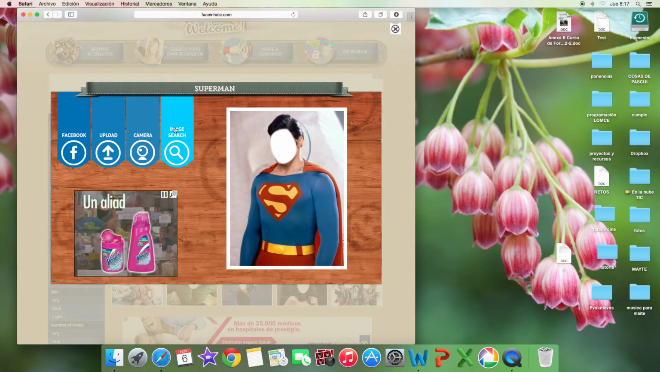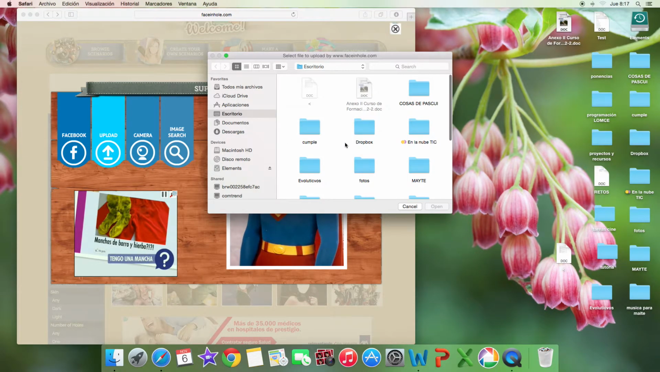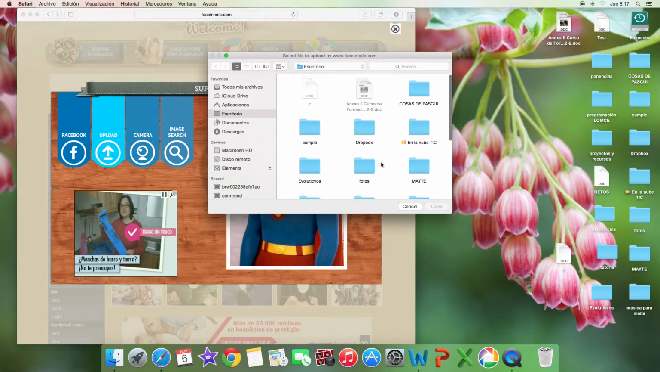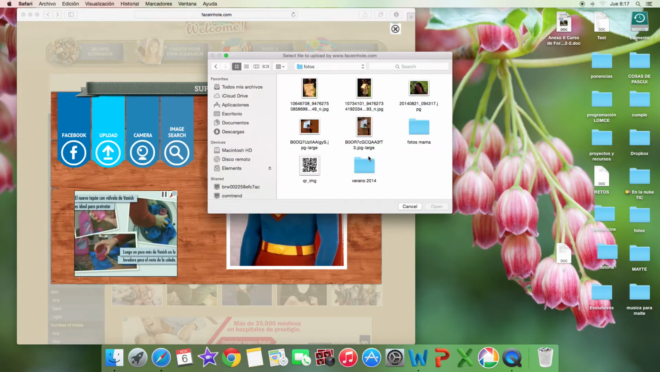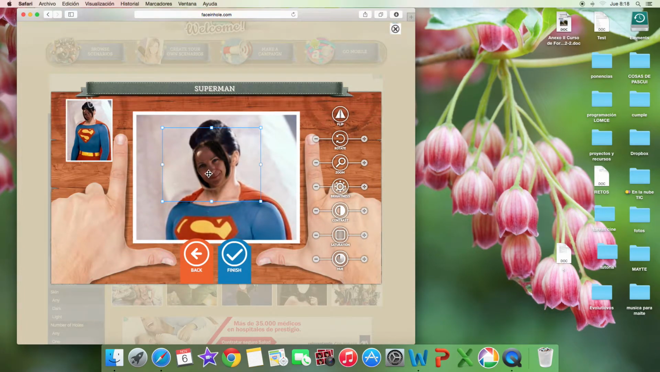Can you read here? What do I have to do? I have to upload one of my photos. For example, I will look for some photos on my computer. For example, this one is very clear. Oh, this is me, look at me. And I can make it bigger.